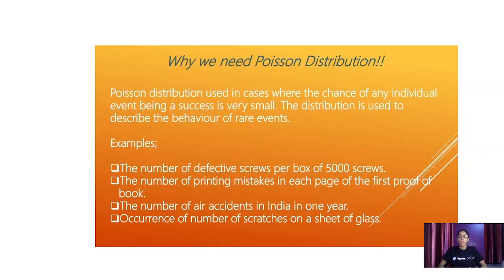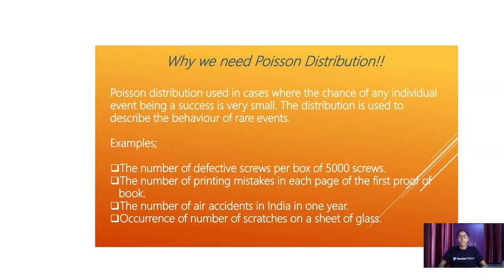Now, for example, we have the number of defective screws per box of 5,000 screws. From that large number of screws, only a few defective screws are taken out. So that is the rare part.